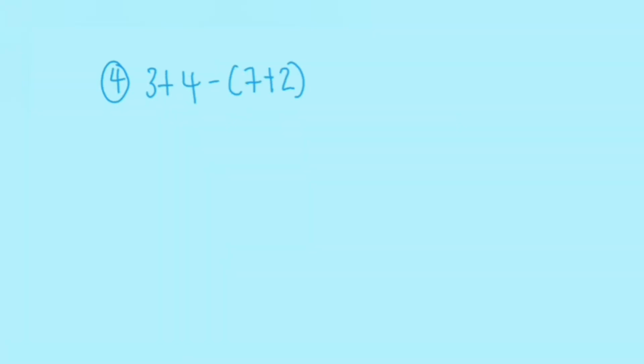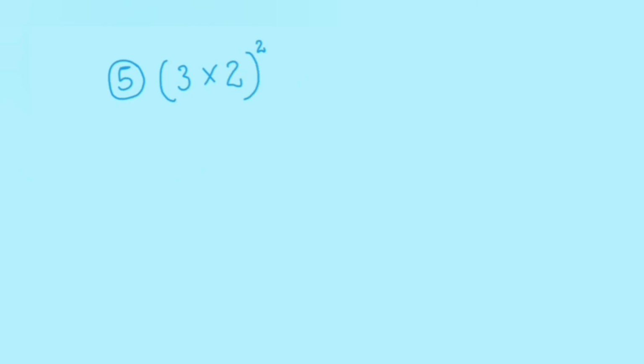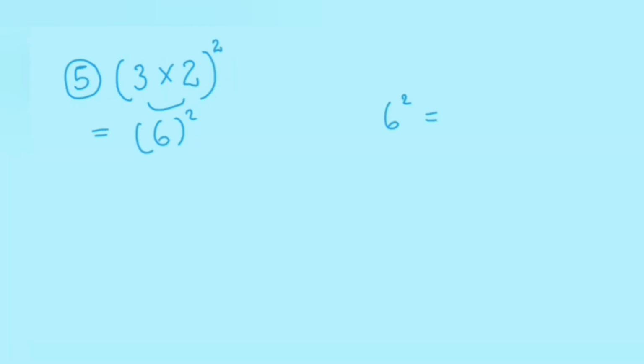In our next example, we do the bracket first, which is 7 plus 2, which equals 9. Now the equation is equal to 3 plus 4 minus 9, which is equal to 7 minus 9, which is equal to negative 2. In our next example, we will do the bracket first, which is 3 times 2, which equals 6. Therefore, the equation is now 6 raised to the second power, and that will give us 36.